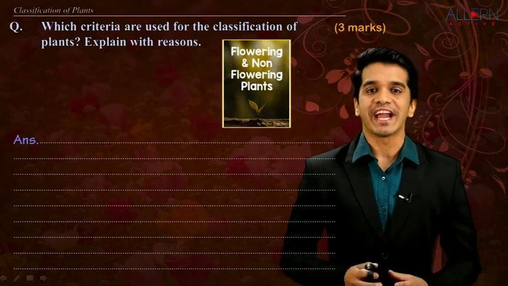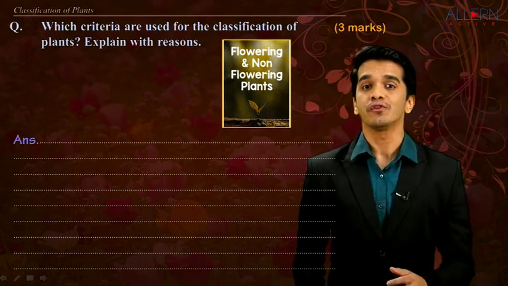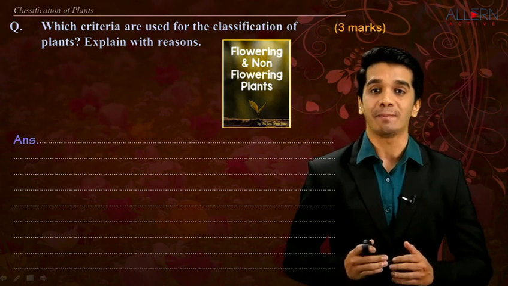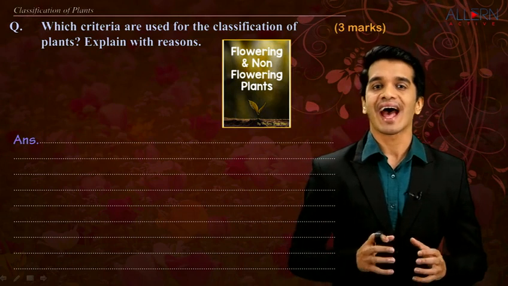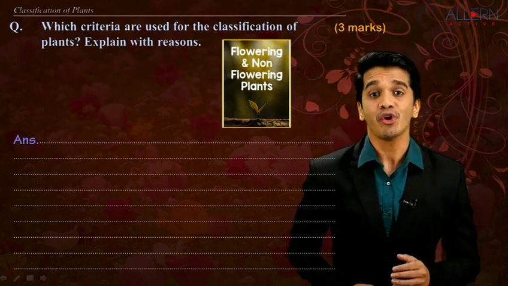Now let us see the criteria for classification of plants. If the plant contains fruits, flower and seeds, that means the plant is a seed-bearing plant. And if the plant does not contain fruit, flower and seed, that means the plant is a non-seed bearing plant. Now how do you write the first point?